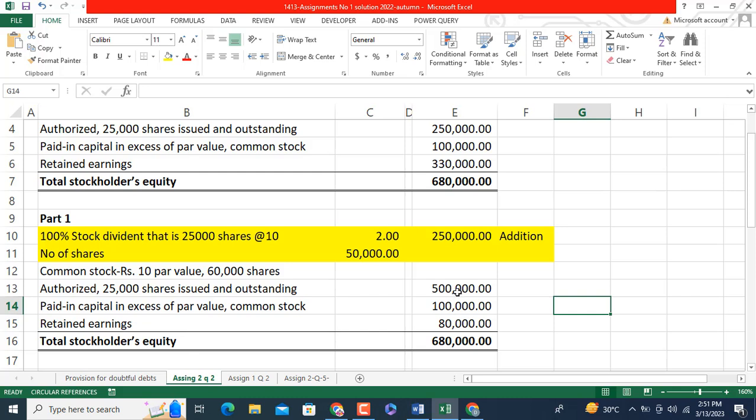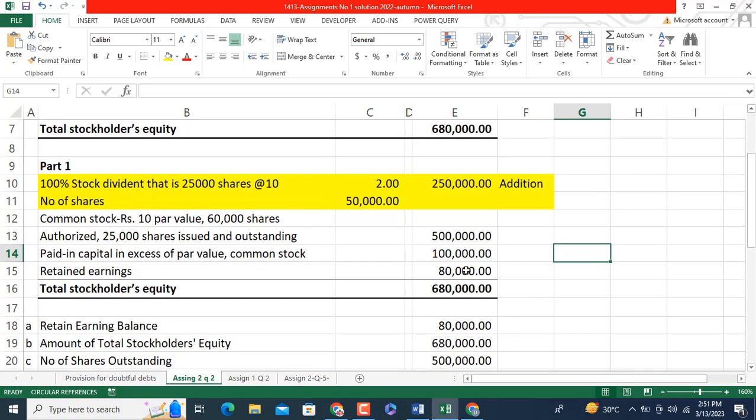It means the addition of 250,000 is going to be reduced from the retained earnings balance, which was before 330,000, and now it is 80,000. How will it be obtained? By subtracting 250,000 from 330,000, this is our remaining balance. So the first part answer is the remaining balance of 80,000.